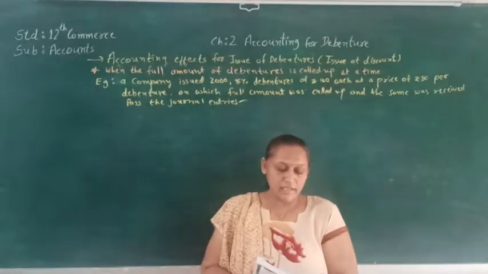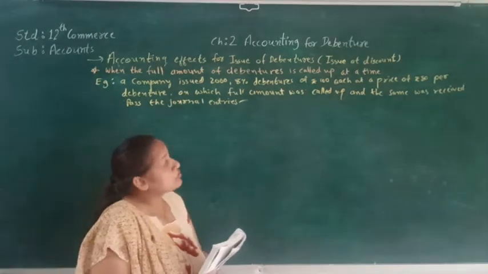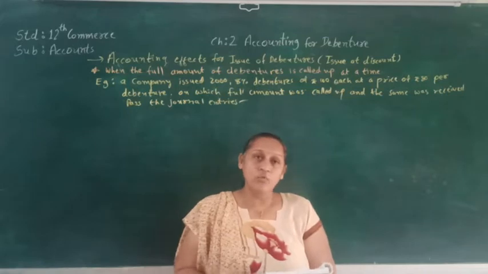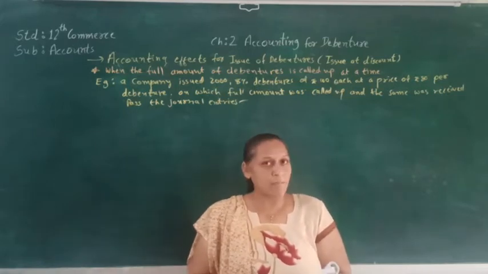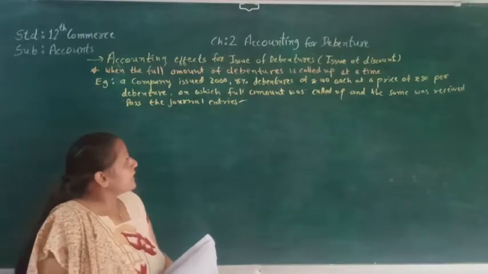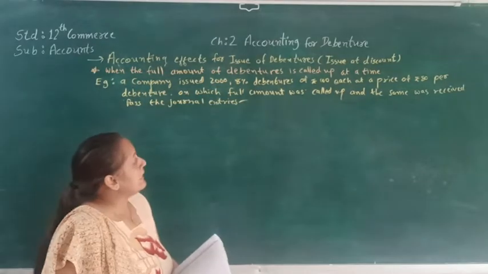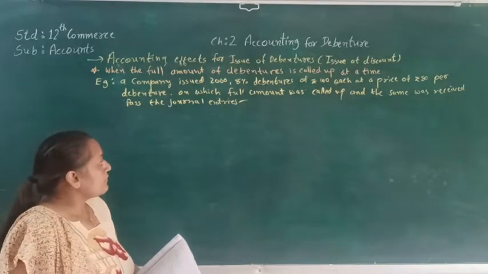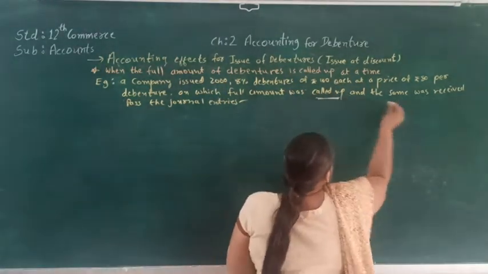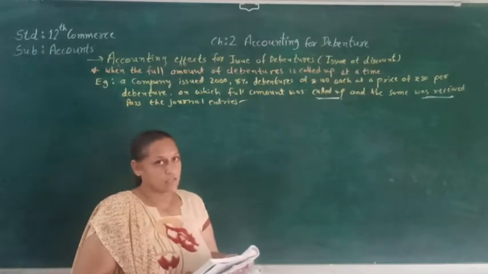Okay, let's try to see the situation where the full amount of debenture is called up at a time. So when the company is calling the full amount at once, how do we have to pass the journal entry? For that, here a company issued 2000 8% debentures of ₹100 each at a price of ₹80 per debenture, on which the full amount was called up and the same was received. So here the full amount was called up and the full amount was received. So let's pass the journal entry for that.